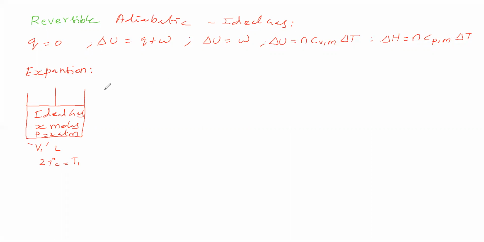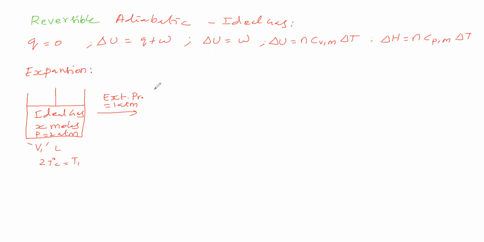Now we will keep the external pressure at 1 atmosphere. System pressure is 2 atmosphere, external pressure is 1 atmosphere. Therefore, this ideal gas is going for expansion.